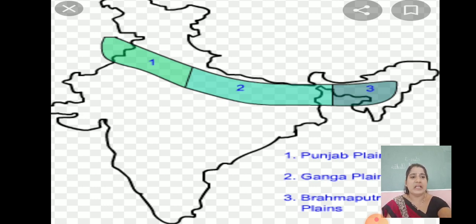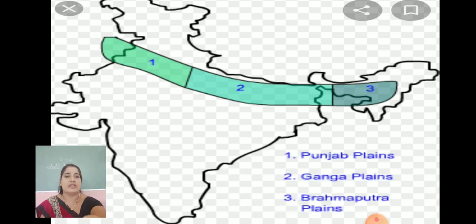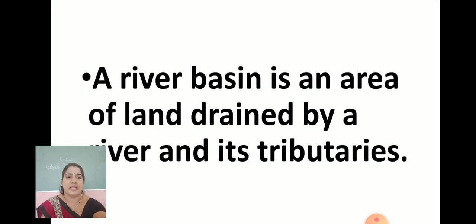If you can see this, first the green line, and in that 1, 2, 3 is written. So that is the Punjab plain, the second one is the Ganga plain and the third one is the Brahmaputra plain. Okay, now the question comes in your mind, what do you mean by river basin? What do you mean by river basin?